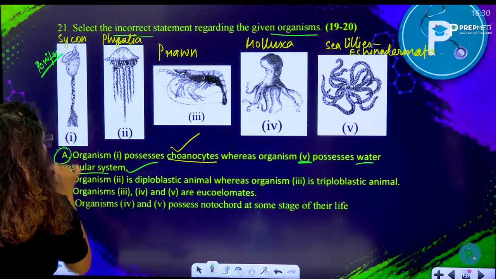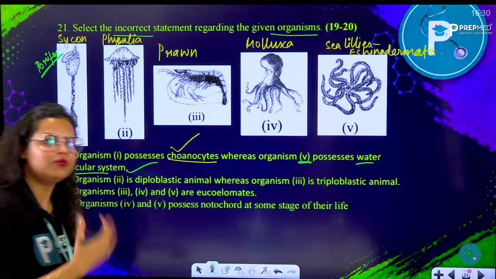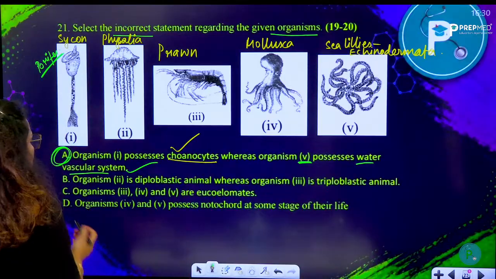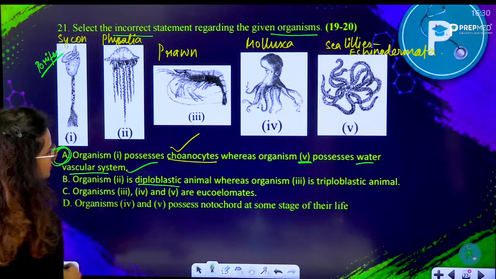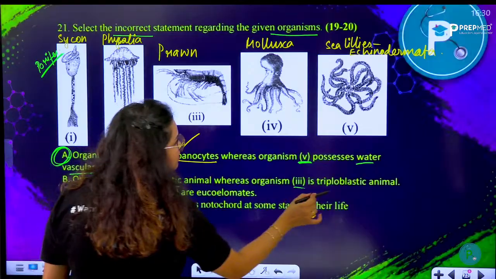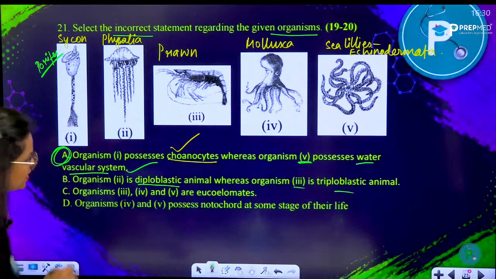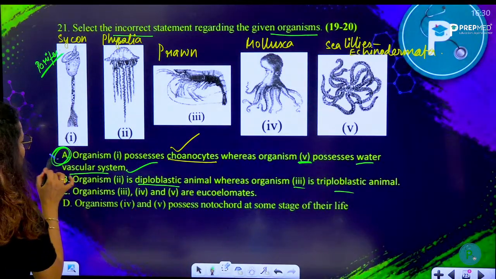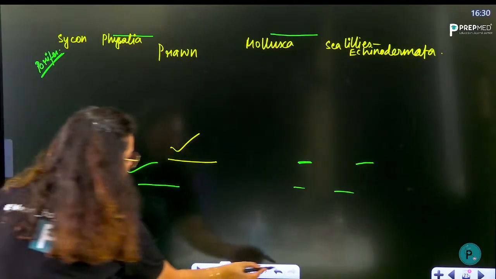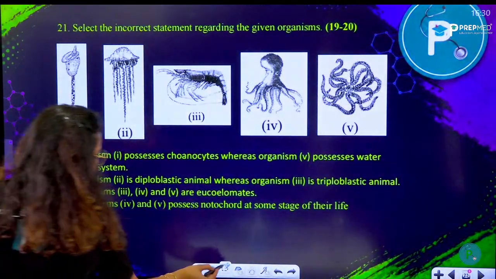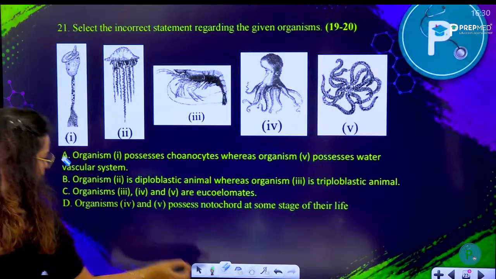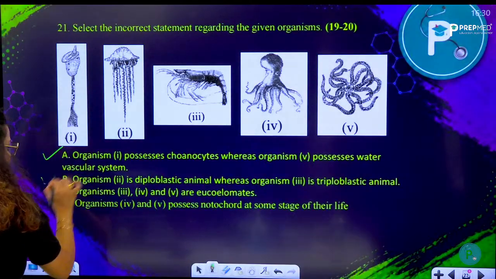Yes, it is an echinodermata. Echinodermata have a water vascular system. Organism 2 is a diploblastic animal, whereas organism 3 is a triploblastic animal. Yes, this is okay. This can't be the answer because they are asking for the incorrect statement. So this is correct, this is also correct.